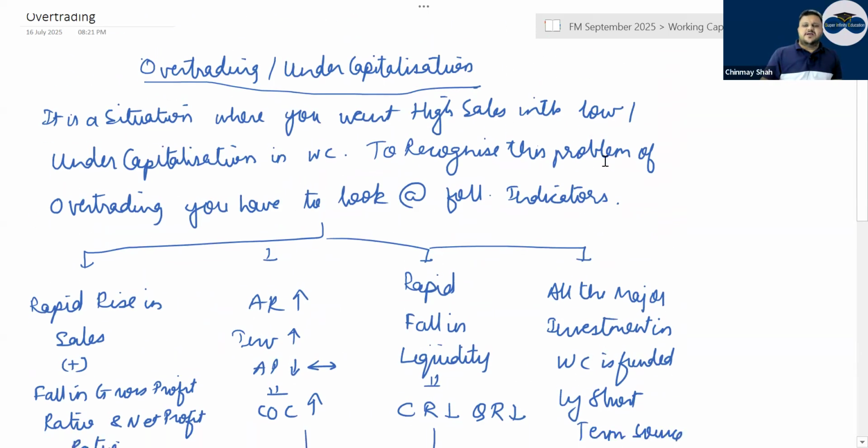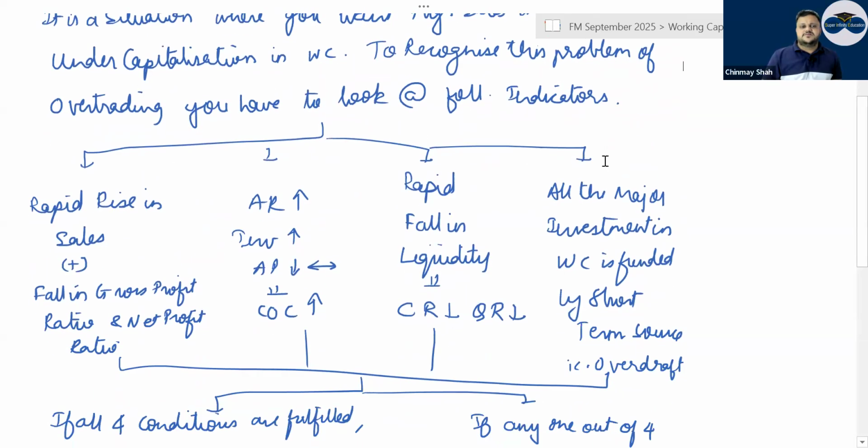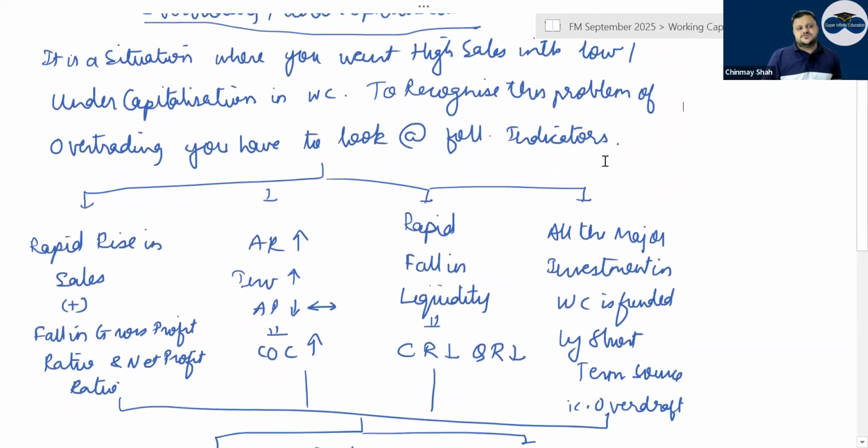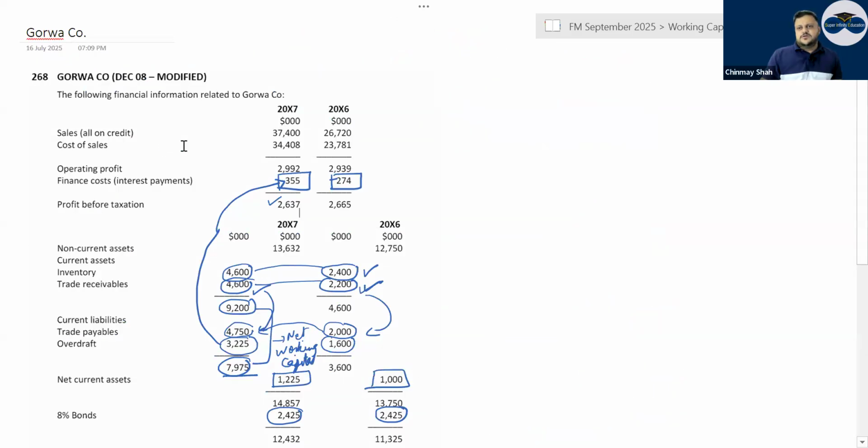If a theory question is asked on over trading, such as write a short note on over trading and the symptoms or conditions of over trading, the conditions basically are rapid rise in sales, coupled with fall in gross profit ratio and net profit ratio. And if a practical question comes up like Gorwa company, you will calculate all this. Rapid rise in sales, have a look.